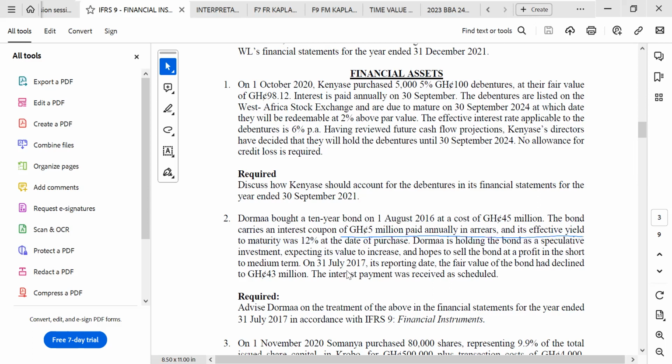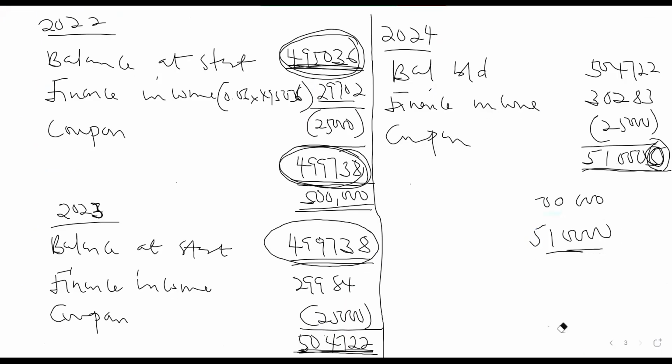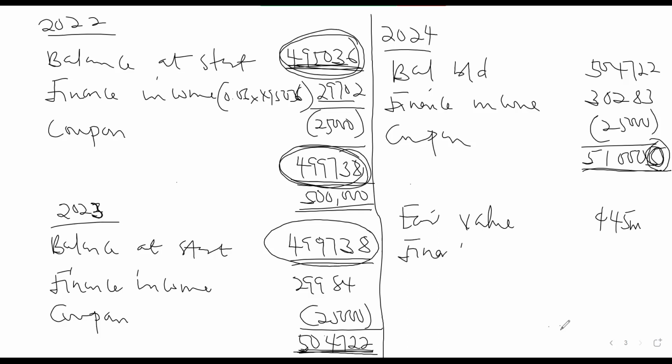Okay. So for the fair value, there's no entry for this particular transaction. There is no transaction cost. There is nothing else. So what will happen is that the instrument will initially be carried at 45 million. The instrument will be carried at the fair value of 45 million. If you want to carry it at amortized cost, it will still be the same.